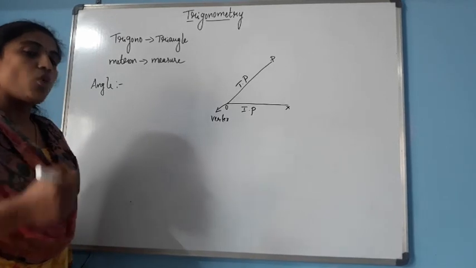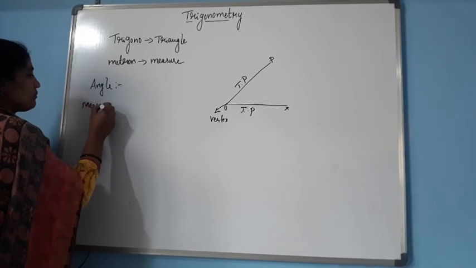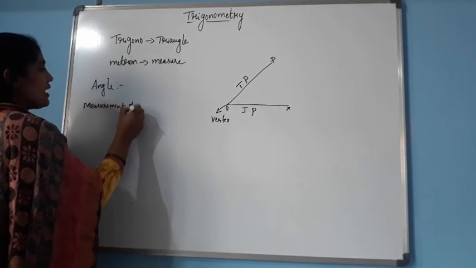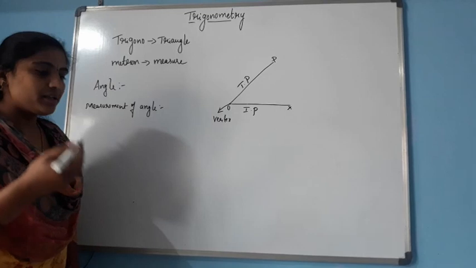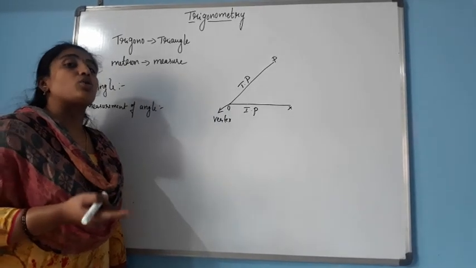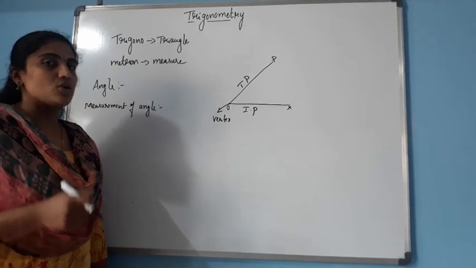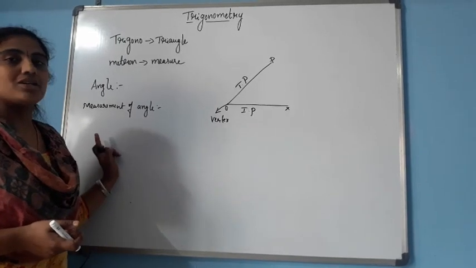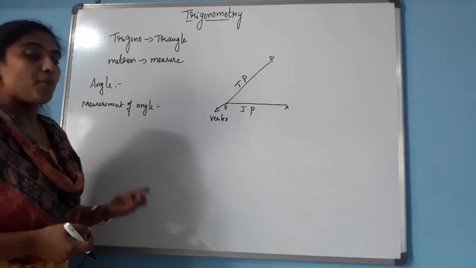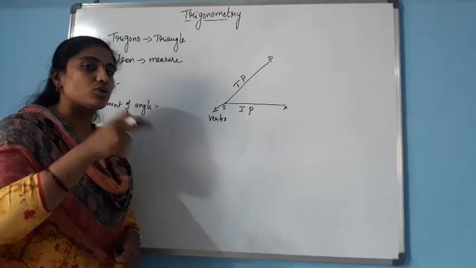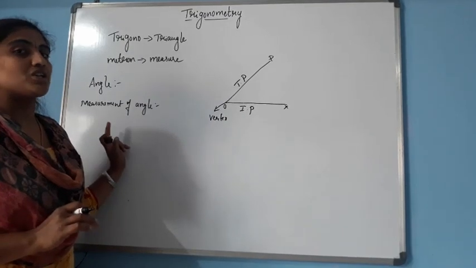Next, what is the measurement of angle? What is the meaning of measurement? Let us know about that one. Measurement of angle means the amount of rotation of a revolving line. How much rotation the revolving line takes, that we call the measure of an angle or measurement of an angle.